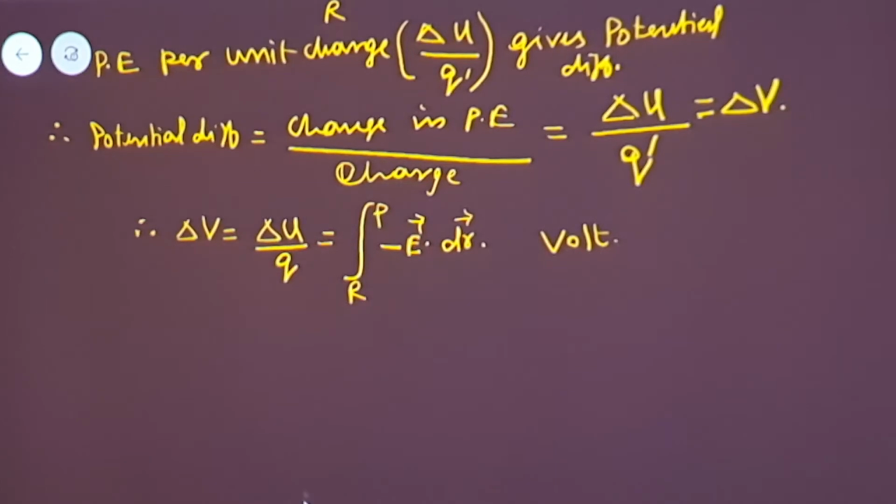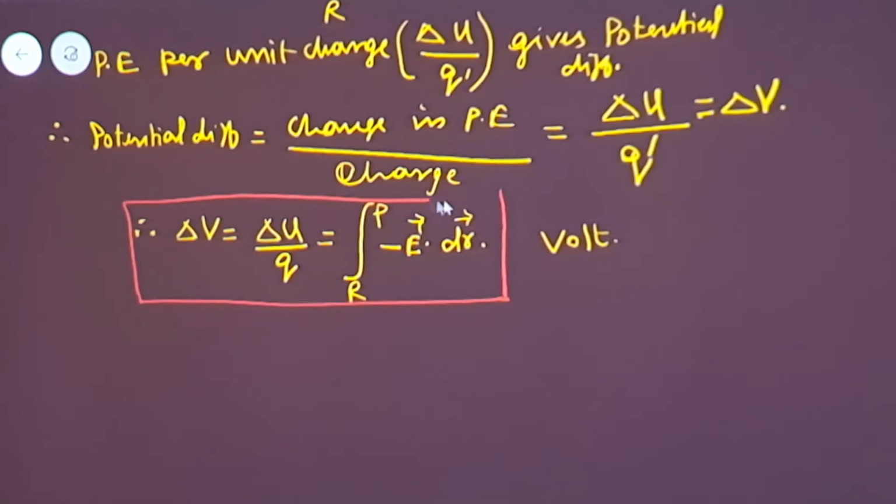Let us mark it out. Potential difference is defined as the potential energy per unit charge, that is, change in potential energy delta U divided by Q dash.